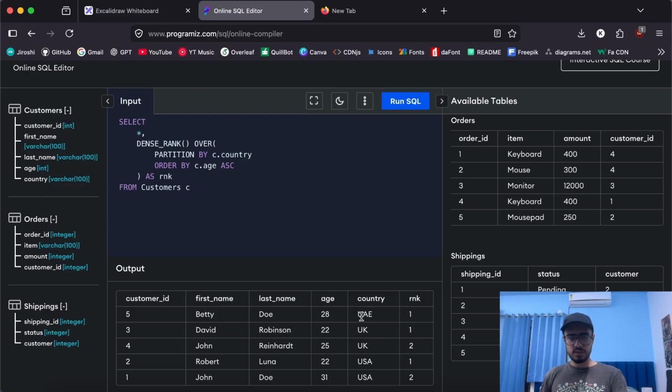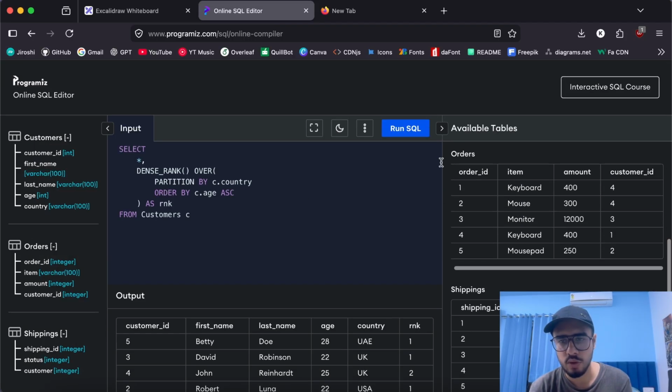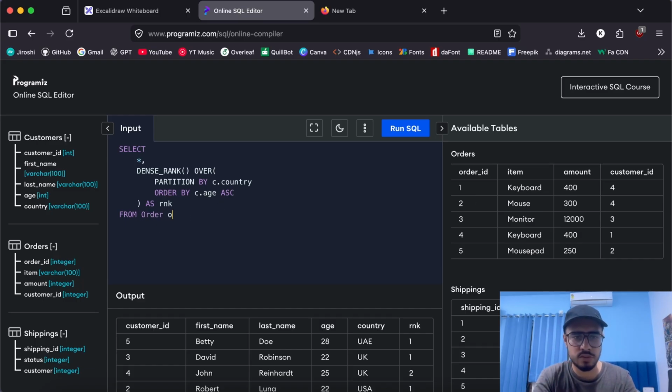So for each different country, it restarts from 1 again. For UAE 1, then for UK 1, UK 2, and then for USA again 1, and USA 2. Now let's take some examples with this orders table. I'll just use the orders table this time, orders O, and I'll just remove all of it.